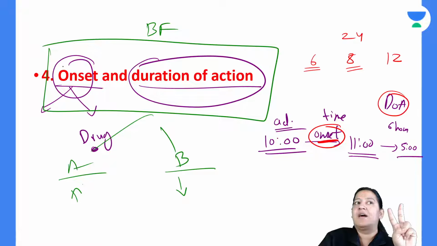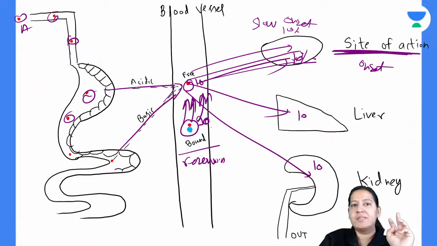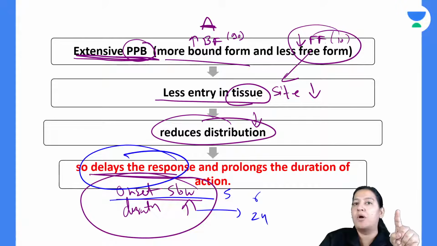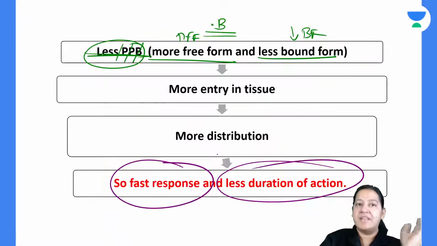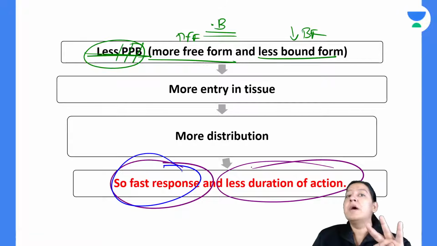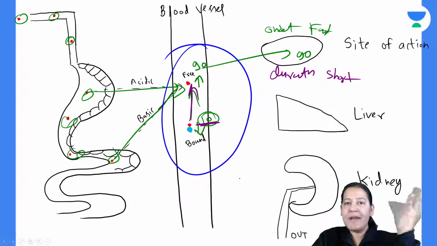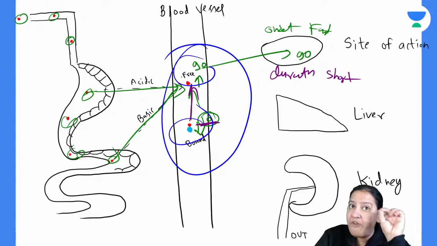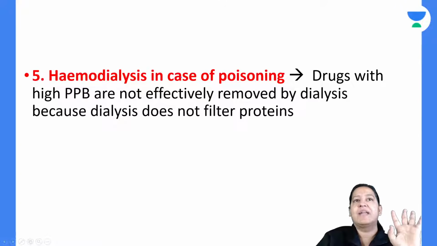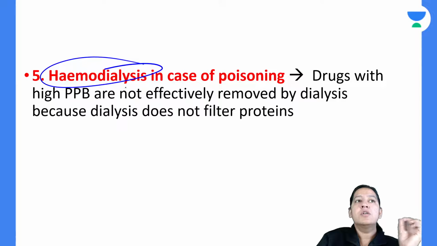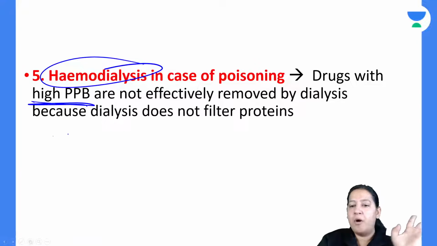So two types of drugs are there, for onset and duration. You can see there are drugs which have delayed response but prolonged duration of action. And there are drugs which have fast response but less duration of action. So it depends on the bound and free form proportion. So that will decide. And hemodialysis, I have already taught you. So hemodialysis with high bound form is not effective, right? High bound form, it is not effective.